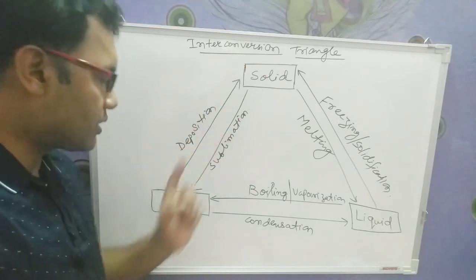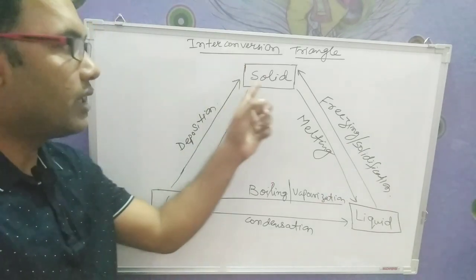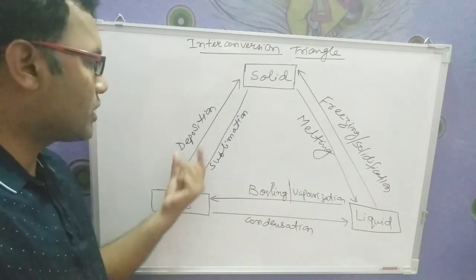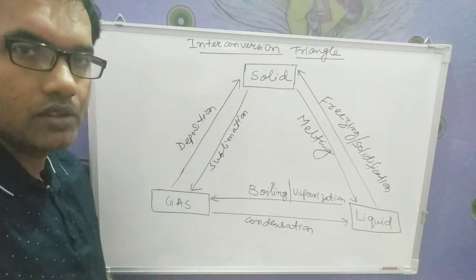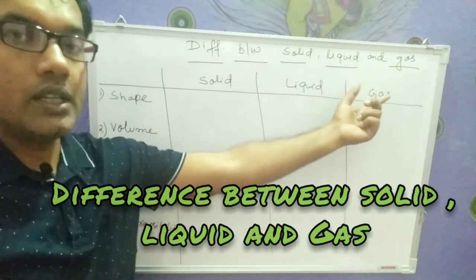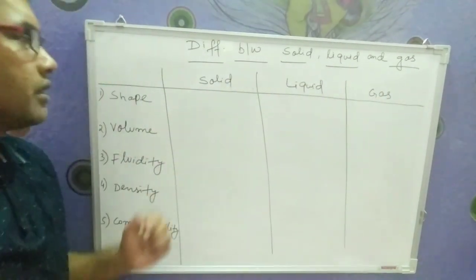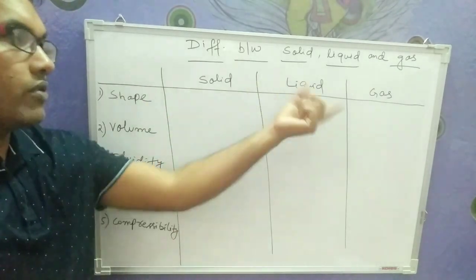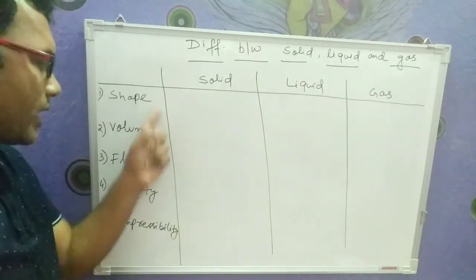Now reverse of this, if we are coming to gas and then converting it into solid, the process name will be deposition. Is it clear, student? We will be studying the difference between solid, liquid and gas. Now see here, if we are comparing solid, liquid and gas, we have to see the following parameters.